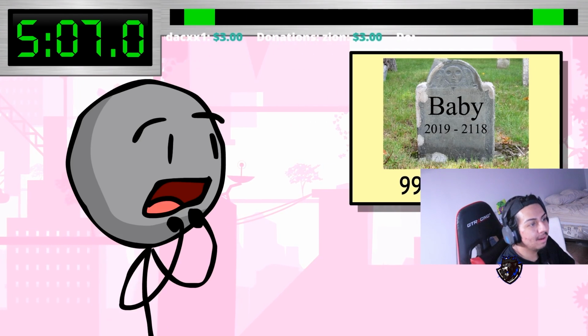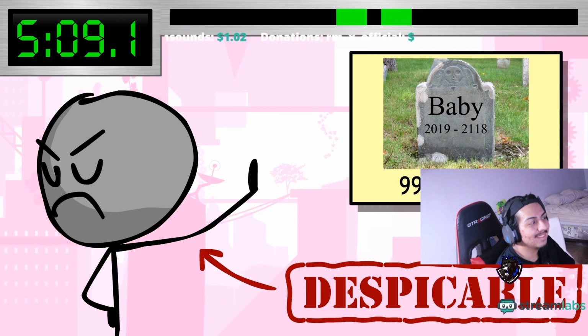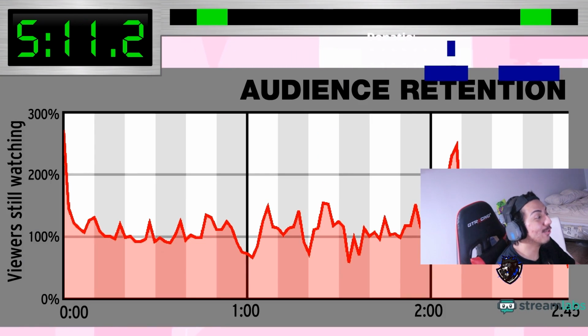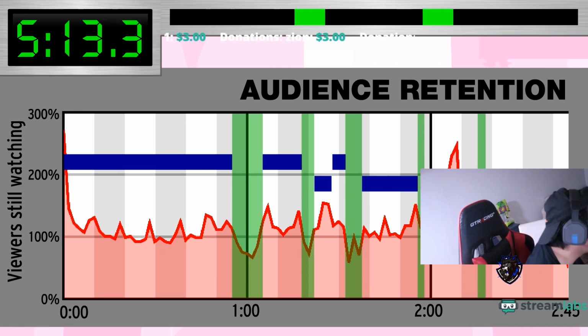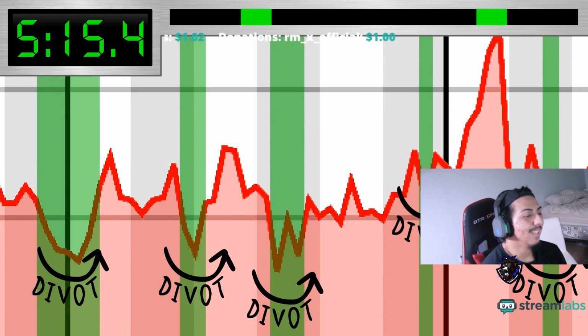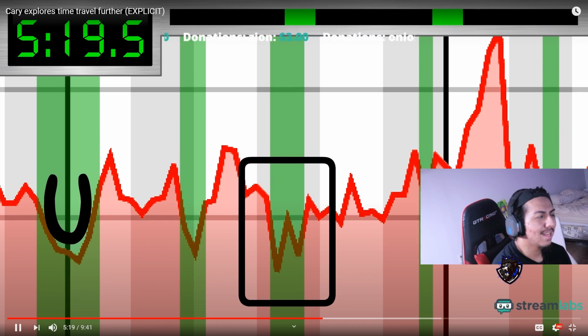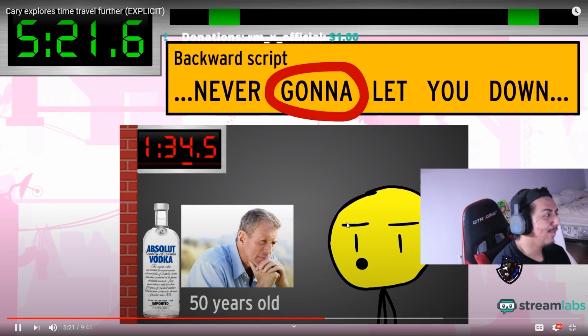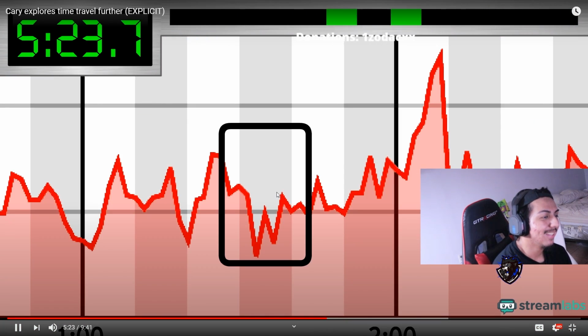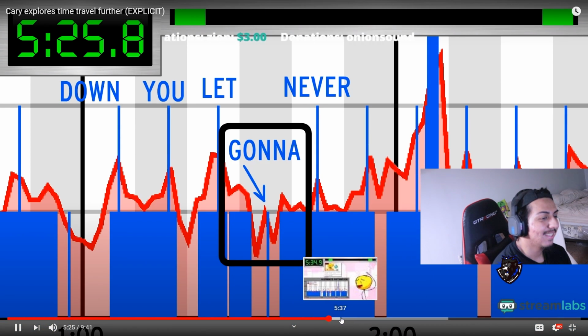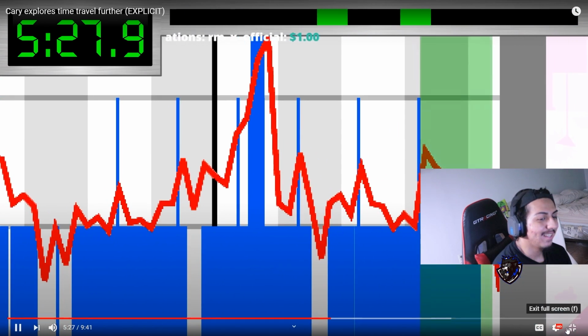He dies, so you decide to look away? Despicable. In other news, I think it's really cool that during the gaps I told you to skip over, you can see a noticeable divot. This one's U-shaped as expected, but I can't find a reason for why this one would be double U-shaped. You're seriously gonna... Oh right, it did have a reason. I had to send you guys there to rickroll you. Also, there's no reason this region should be above 100.